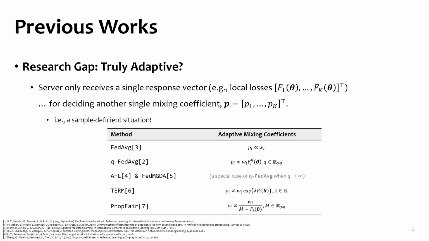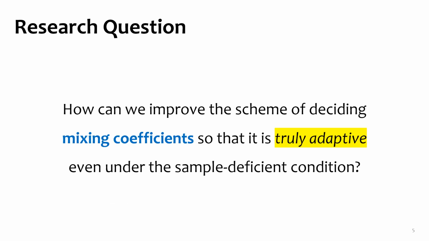However, the server can only use a single response vector for updating the mixing coefficients. This is a sample division situation for the server, and it has not been explicitly considered before. So, this work starts from this question: how can we improve the scheme of deciding mixing coefficients so that it is truly adaptive, even under the sample division condition?